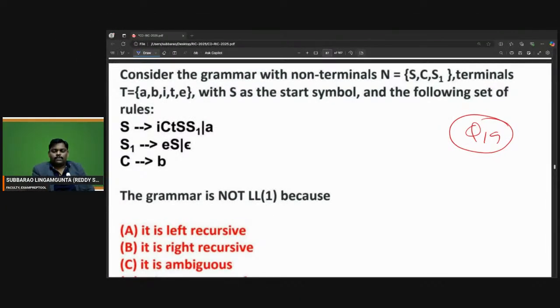He himself mentioned it is not LL1. What is the reason? Can everyone try?